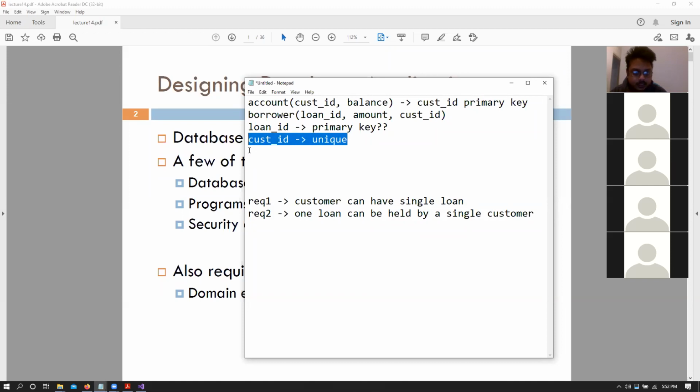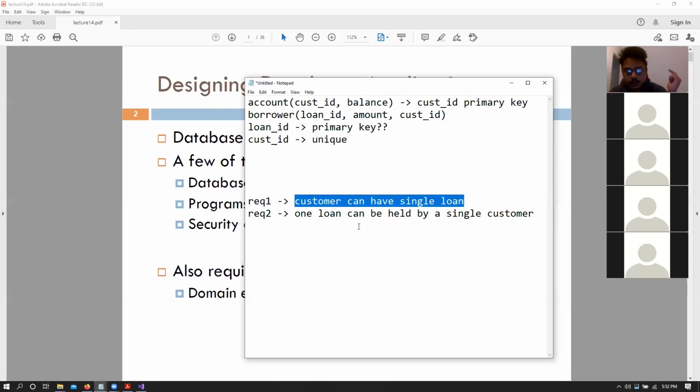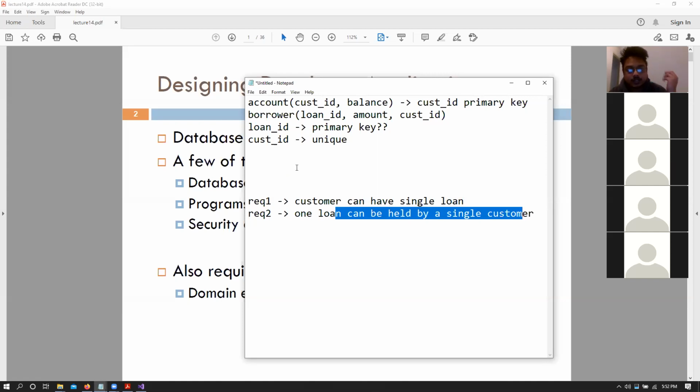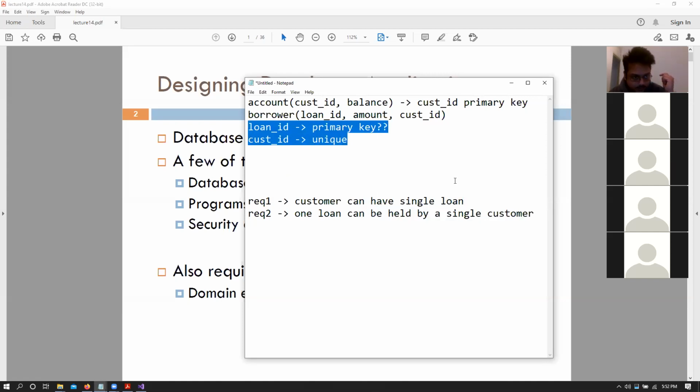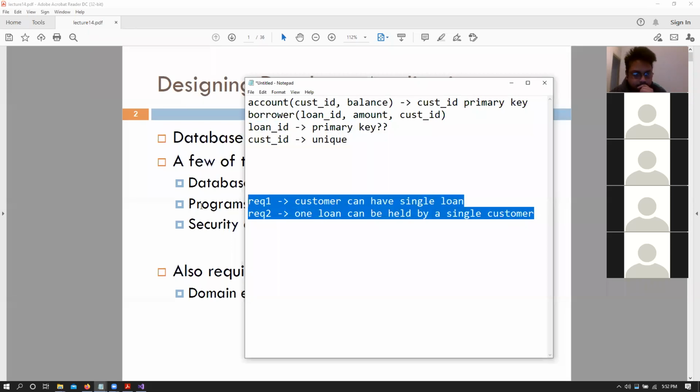That customer ID now needs to be a unique value as well as being a foreign key, because even if it's a foreign key, it can still have duplicates, right? So if I say that a customer can have a single loan and a single loan can only be held by a single customer, we need to have a unique key. Does everyone agree to this new requirement? Check it carefully, let me know. Right. So as you can see, different constraints result in different requirements.